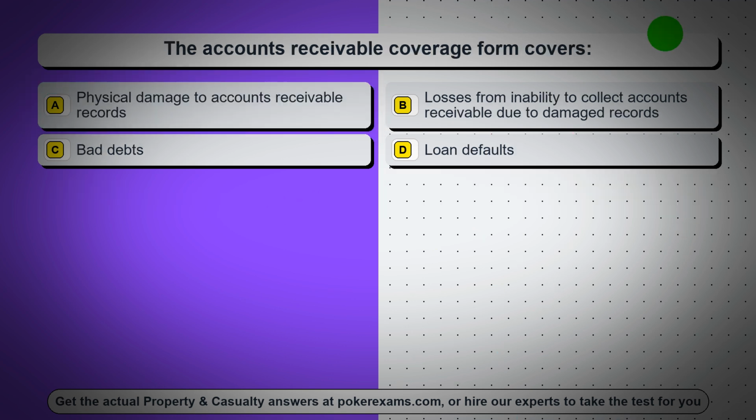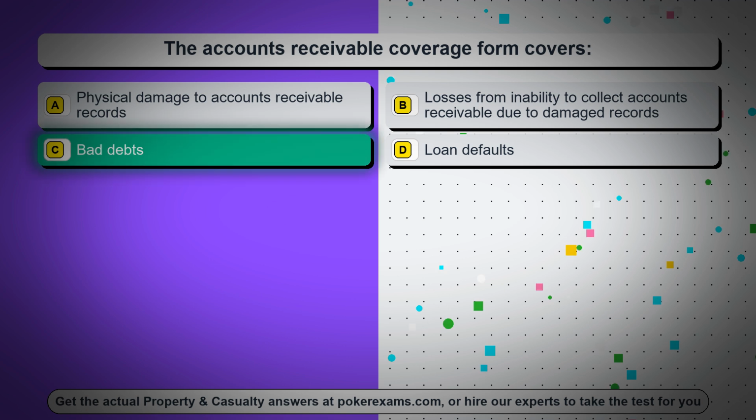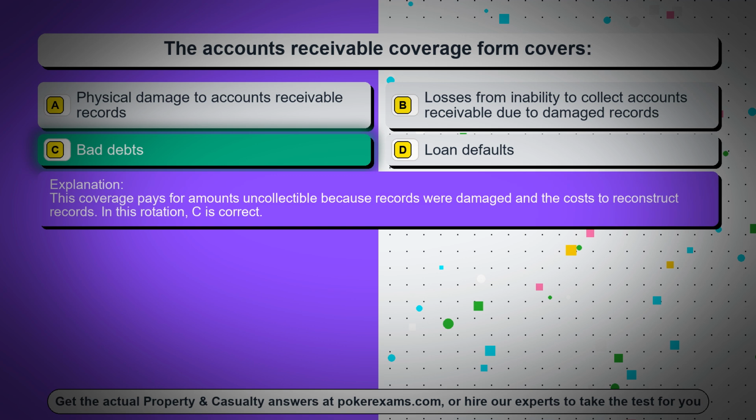Question 34. The accounts receivable coverage form covers. Option A, physical damage to accounts receivable records. Option B, losses from inability to collect accounts receivable due to damaged records. Option C, bad debts. Option D, loan defaults. The correct answer is option C, bad debts. This coverage pays for amounts uncollectible because records were damaged and the costs to reconstruct records. In this rotation, C is correct.